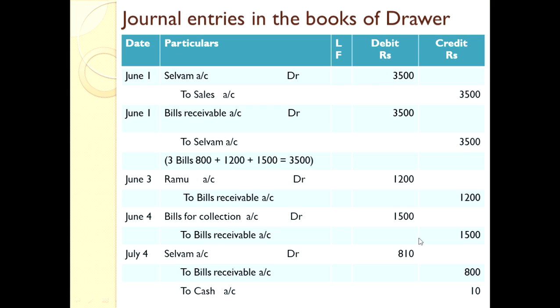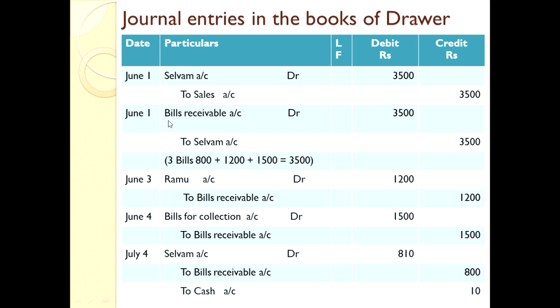And we came to know that on the maturity date, all the bills were dishonored. For dishonor we have to pass entries separately. For the first bill, it is a 1 month bill. 1 month bill accepted on June 1st.